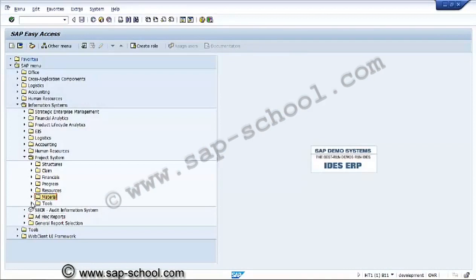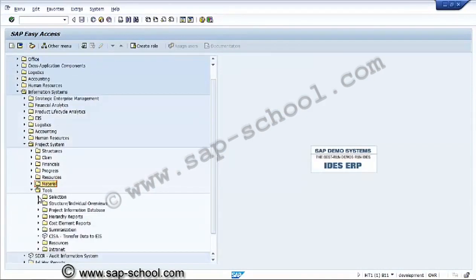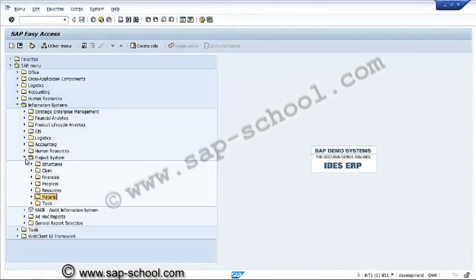And in the tools, the selection, DB selection, structure in individual overviews. So this is a way to check the various reports in the project system. These are very useful reports available in the project system. Once the execution phase is over, we can check the same reports once again to get further information and further details also.